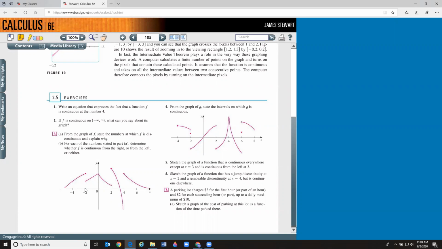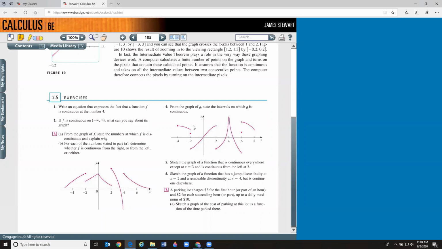Compare that to at -2. What's going on? Well, at -2, the left-hand limit exists. The right-hand limit exists. The function value exists, but the left-hand limit and the right-hand limit are not equal. Therefore, the overall limit doesn't exist. So it's a discontinuity. Positive 2 is a discontinuity for the same reason. At 4, you have a right-hand limit, but on the left-hand side, you're going to -infinity. Therefore, you don't have continuity. So anywhere you've got these breaks, gaps, and jumps in the graph, there you'll have discontinuity.